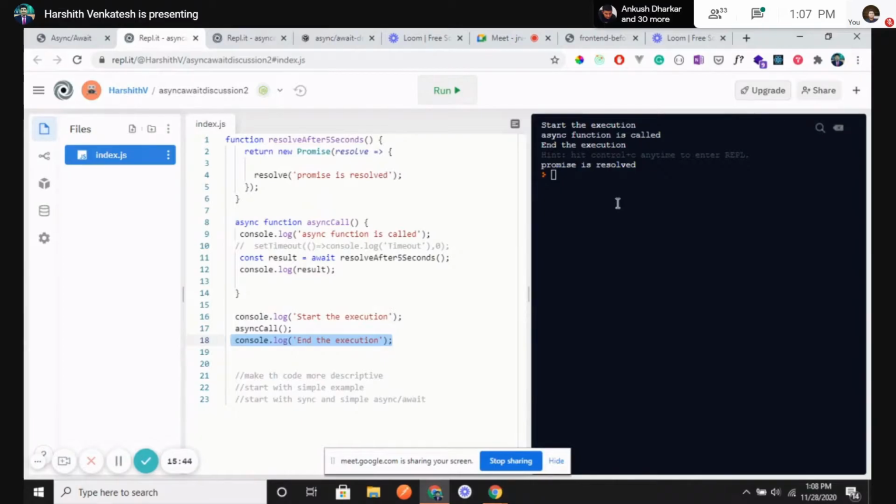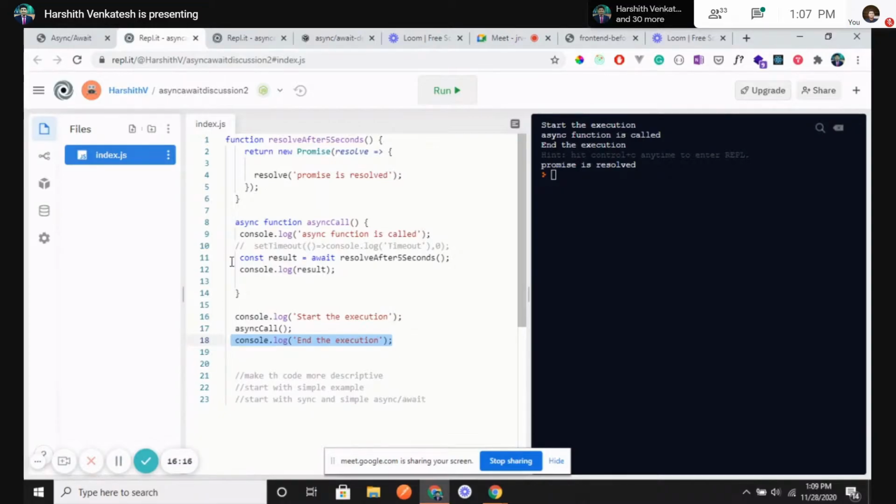Any questions so far? Basically, in general, this is what is happening. If you want to know more on the technical side, it is basically saying, okay, execution of the statement will start, and then it is going to call async call, and once it enters here, this statement is being executed. After that, since it is an await statement, there is something called the microtask. There is an execution context, and there is something called the web API context.